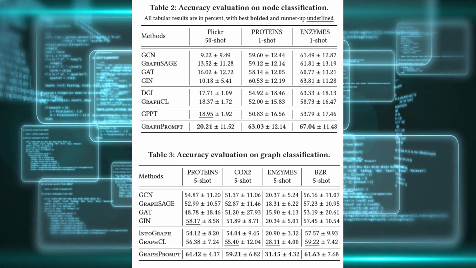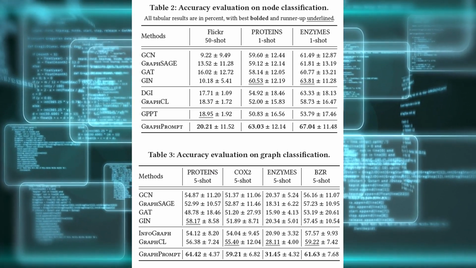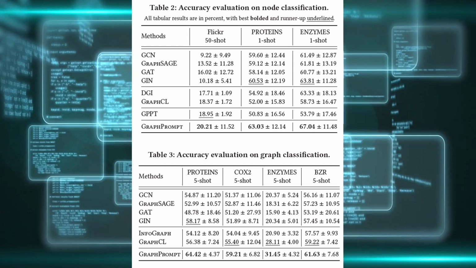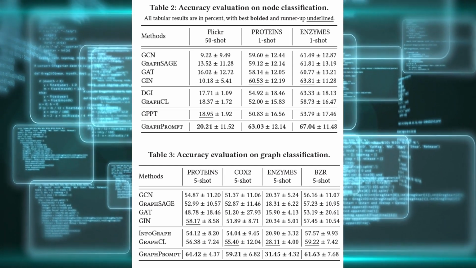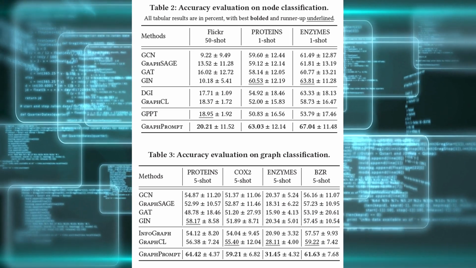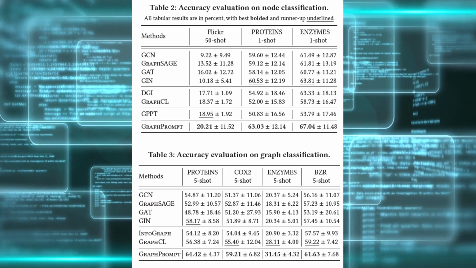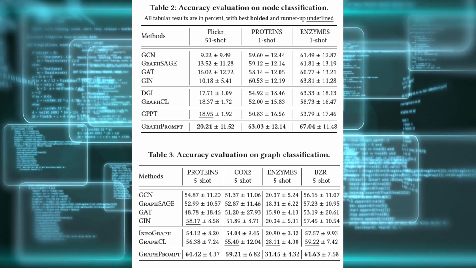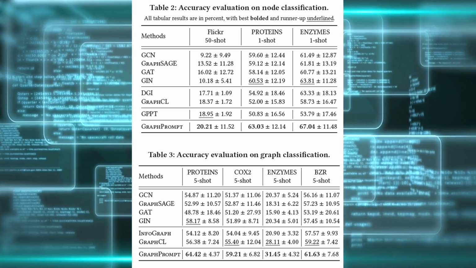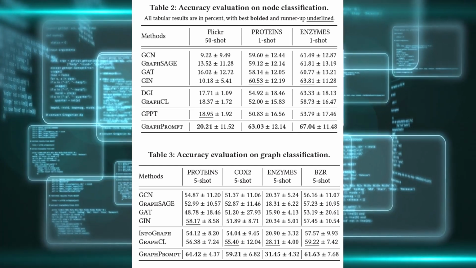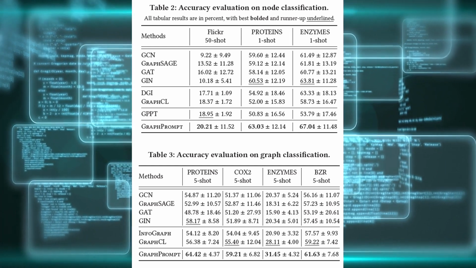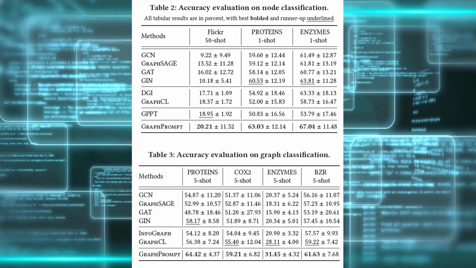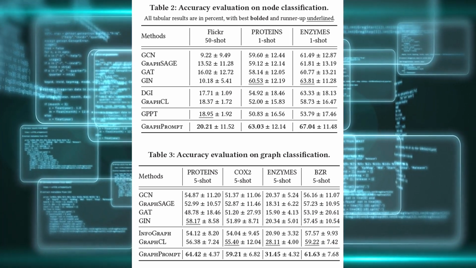Here's the accuracy comparison from the research paper comparing to other state-of-the-art methods. Graph Prompt employs learnable task-specific prompts to customize the readout operation used for aggregating subgraph information. This ensures that the aggregation process focuses on features most relevant to the specific downstream task, improving performance by aligning the extracted subgraph representations with task objectives. For example, node classification prompts emphasize local node features, while graph classification prompts consider global subgraph patterns.